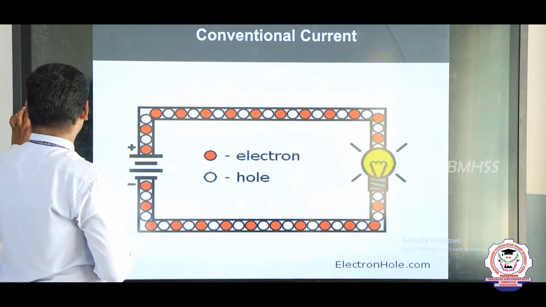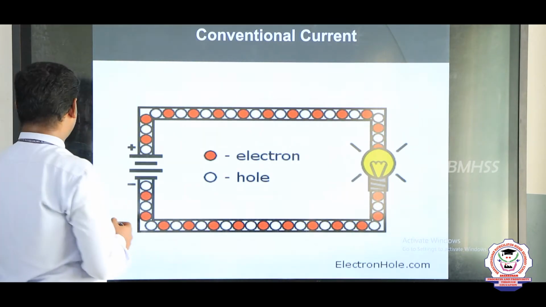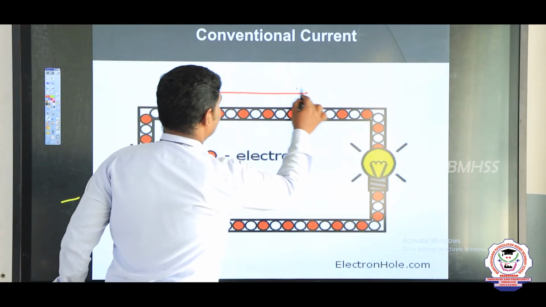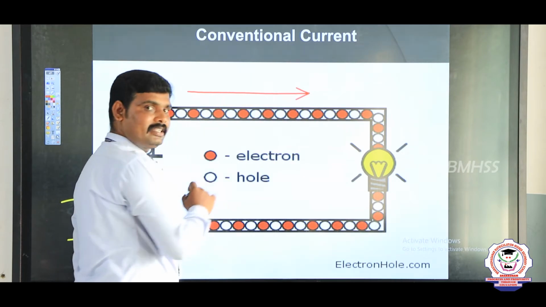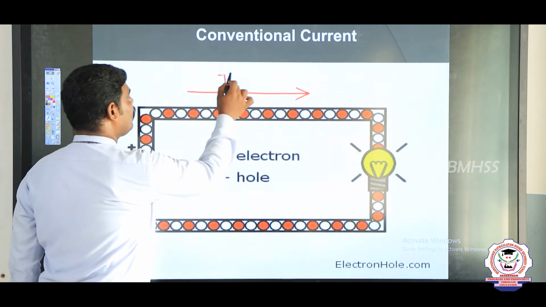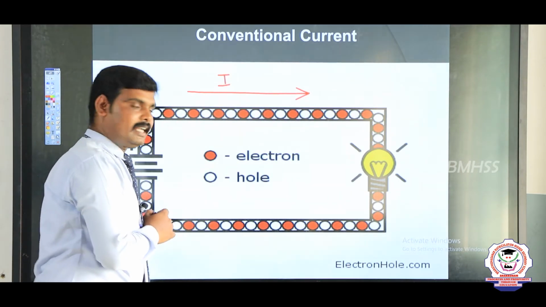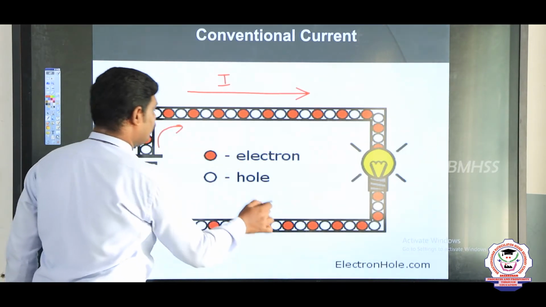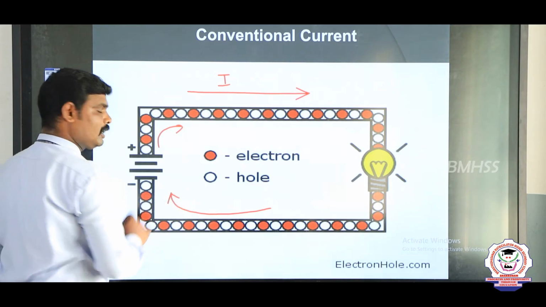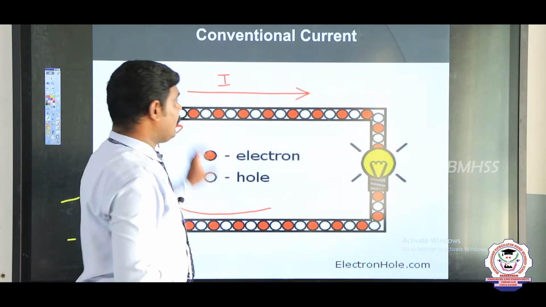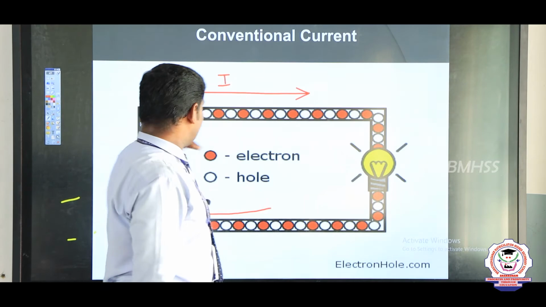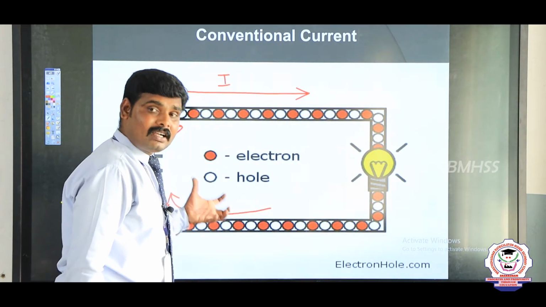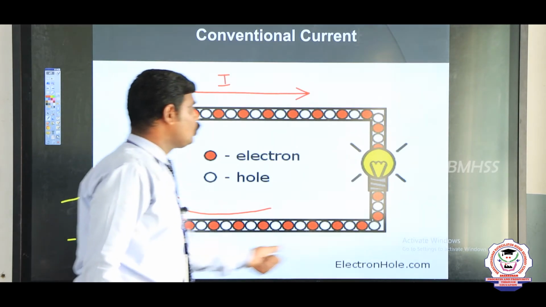So here the electric current flows from positive to negative. This arrow mark indicates the direction of electric current. The positive charge moves from positive terminal to negative terminal, but the electrons move from negative to positive.